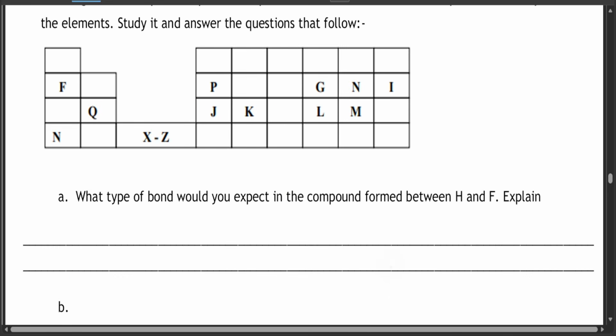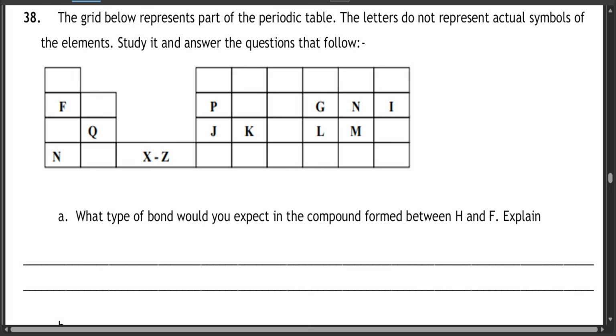We're very near, hopefully. The grid below represents part of the periodic table. The letters do not represent actual symbols of the elements. State and answer the questions that follow. What type of bond will you expect in the compound? So remember, this is group 1. Let's just write it. 1, 2, 3, 4, 5, 6, 7, and 8. And we have period 1, 2, 3, and 4.